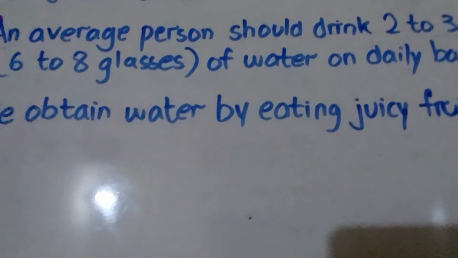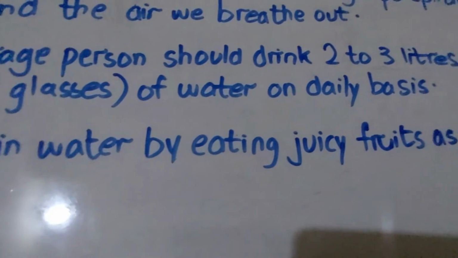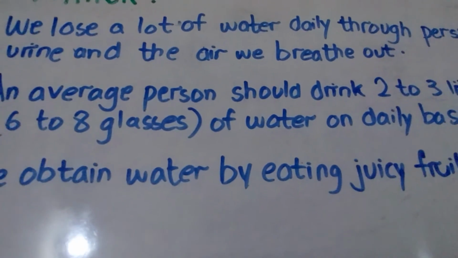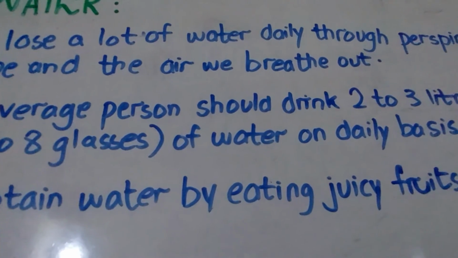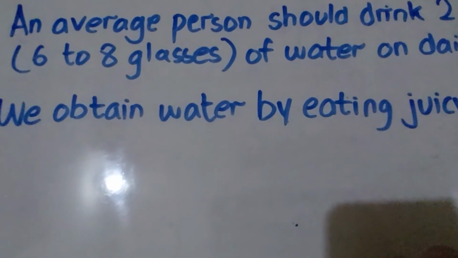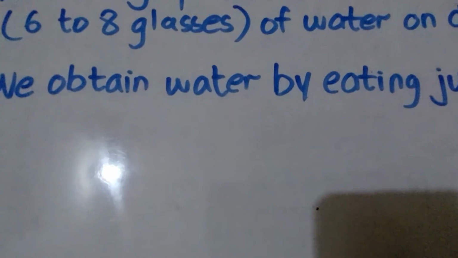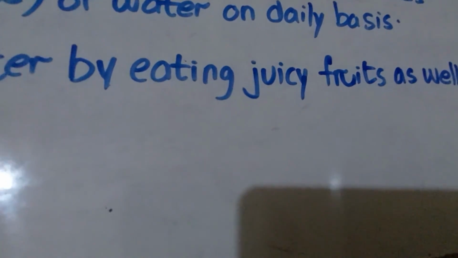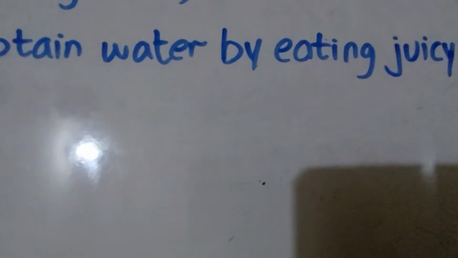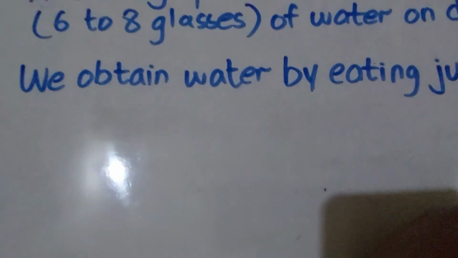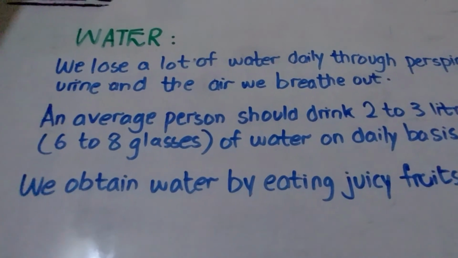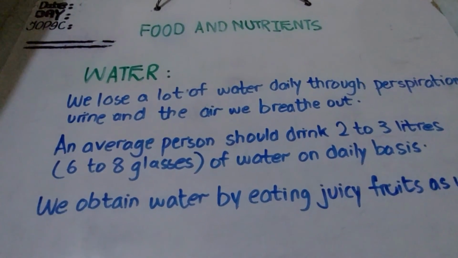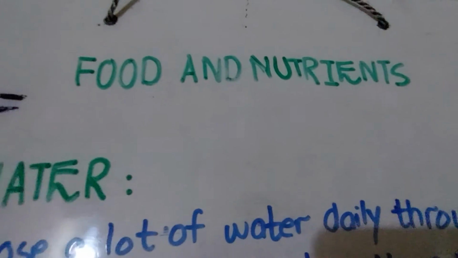And then how to recover the water in our body. An average person should drink 2 to 3 liters, meaning 6 to 8 glasses of water every day. And besides drinking water, we can also obtain water by eating juicy fruits like oranges, watermelons, and so on. So this is how we can obtain water, and this was all about water. This was part 7, and I have explained parts 6 and 7 both today, and this way our food and nutrients series is finished.